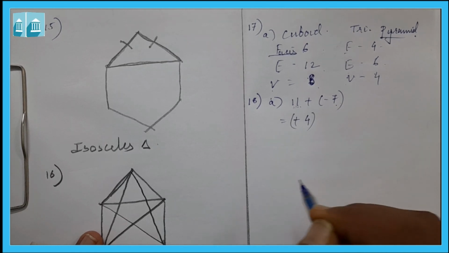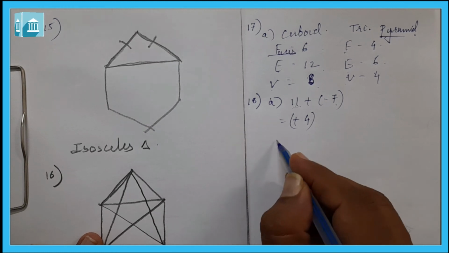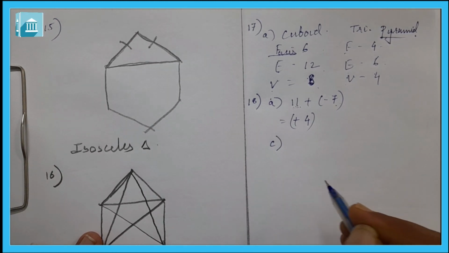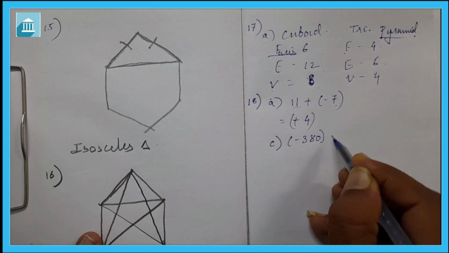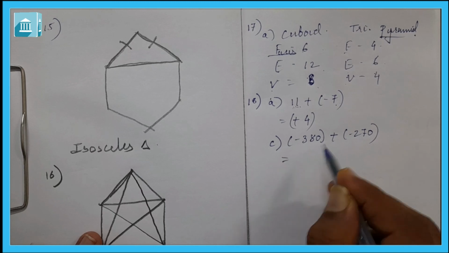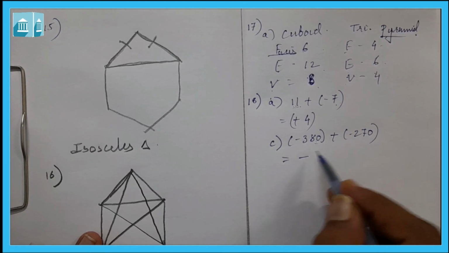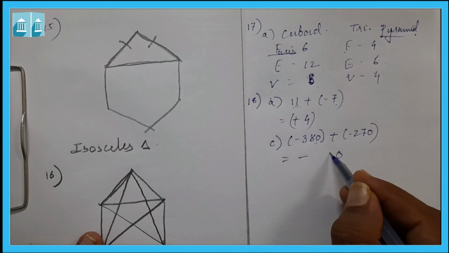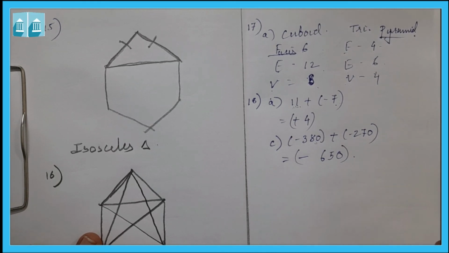So plus 4 will be the answer. In the same way let us do the C1. Minus 380 plus minus 270. Both the numbers are negative here, the result will be negative. Now we have to add it, 0, 5, 6. So minus 650 will be the answer.